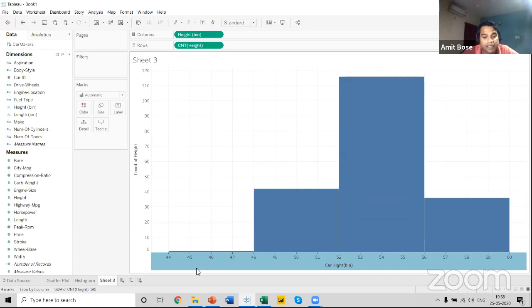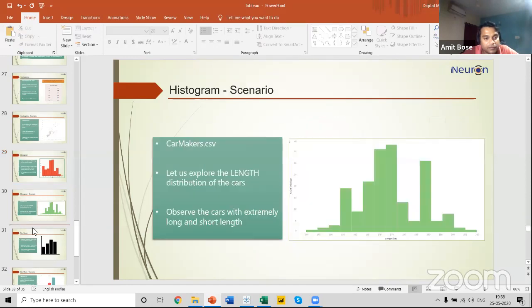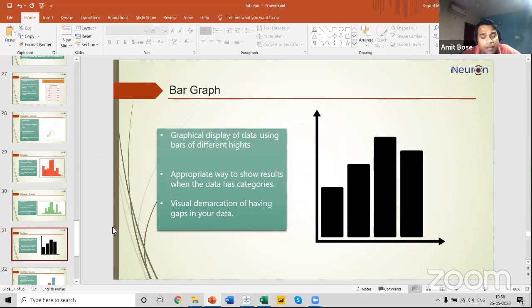The next example is a bar graph. Now, what is a bar graph? It's the same as a histogram with bars of different heights, but it helps us to find the categories in your data. For example, if we want to find the population of the number of states in India, we can use a bar graph for that in order to compare the population state wise.